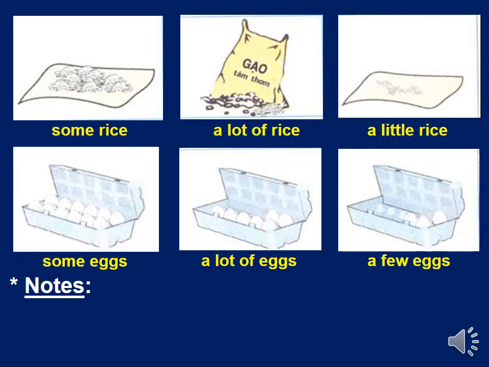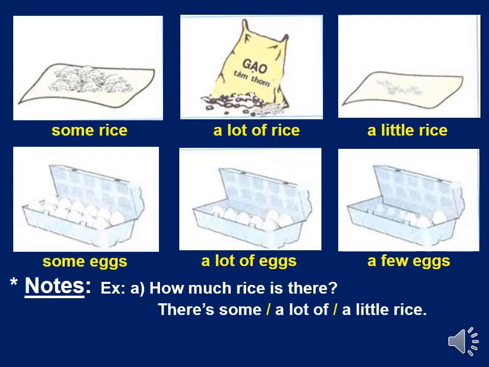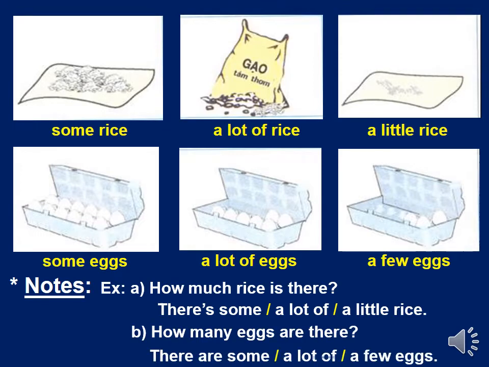You repeat and write in your notebook. A. How much rice is there? There is some or a lot of or a little rice. B. How many eggs are there? There are some or a lot of or a few eggs.